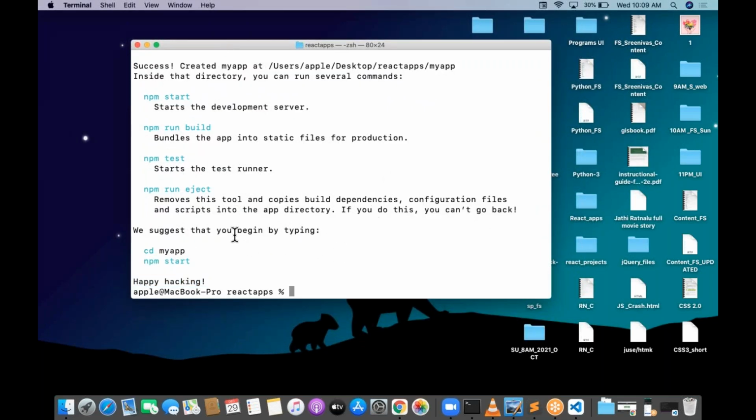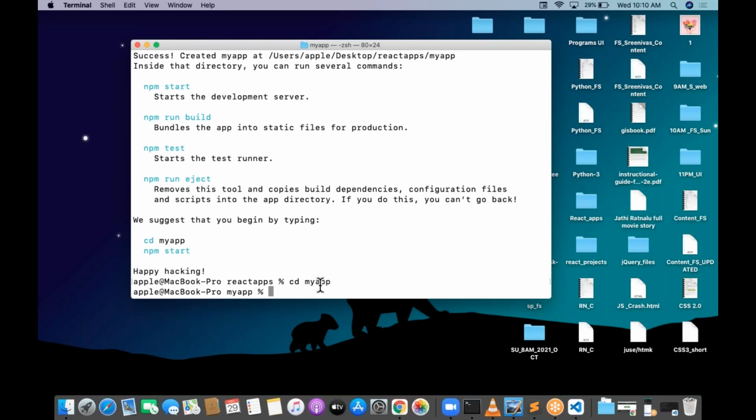Now what we need to do, just follow the suggestion: we suggest that you begin by typing the following. First one, cd space my app. Inside React apps, there is a my app folder created. In my app there are a lot of files, but I need to enter into my app now. How to enter into my app? cd space my app. When I give cd space my app, I am entering into the my app folder.